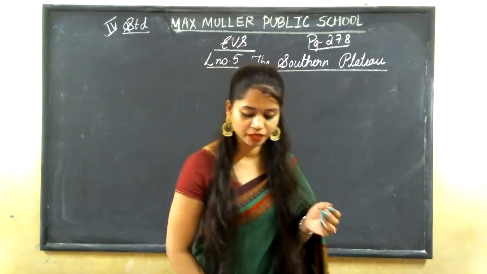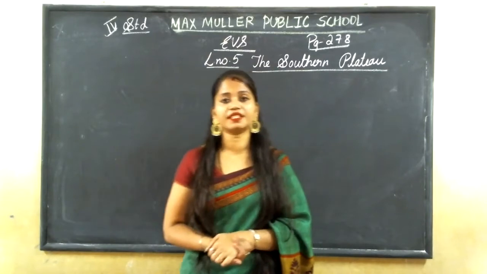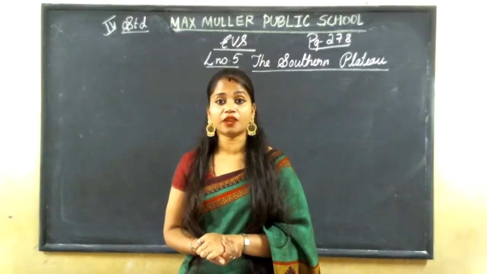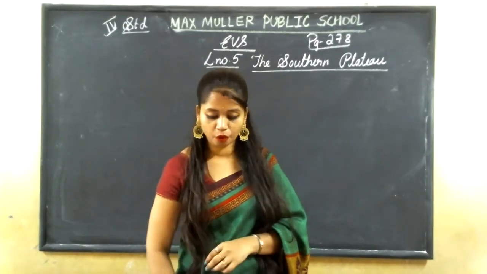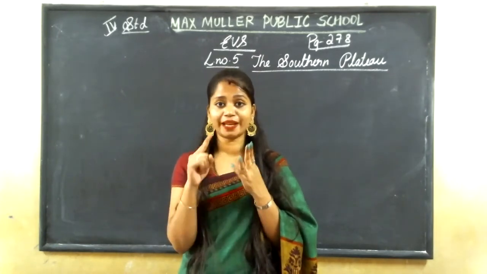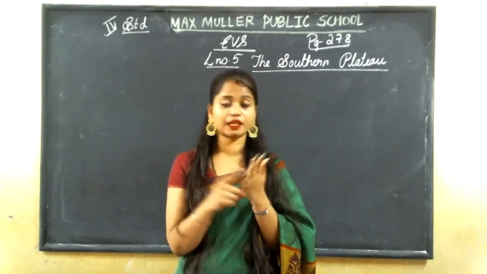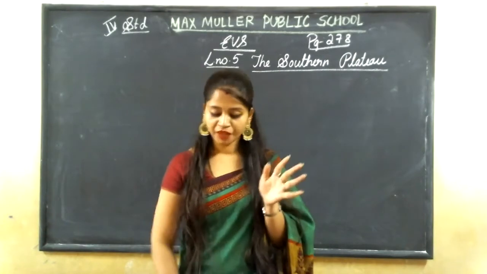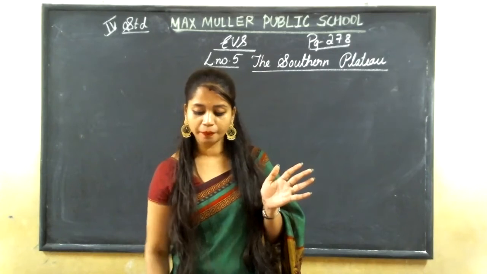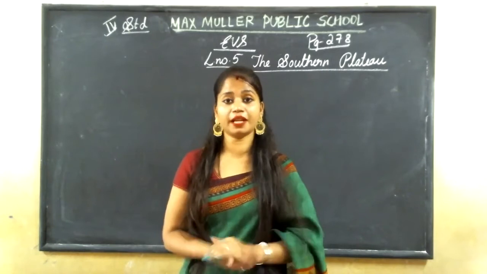And now we are going to start with lesson number 5. Which is lesson number 5? This is the social part, lesson number 5, the Southern Plateau. What is this? This is another physical division of our India, the fourth physical division. The first one was the Northern Mountains, and second the Northern Plains. Next was the Western Desert, the Great Indian Desert, last lesson. And this is the Southern Plateau, right? And next will be the Coastal Plains, the sixth part. These are the 6 physical divisions of our India.